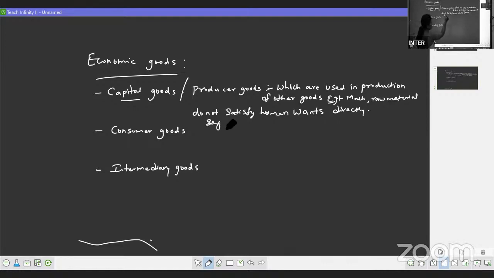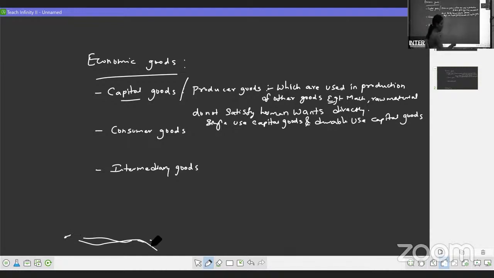single-use capital goods and durable-use capital goods. Single-use means what? Like raw material. Raw material we are using only one time. Once we use it, it is over. We cannot use them again.